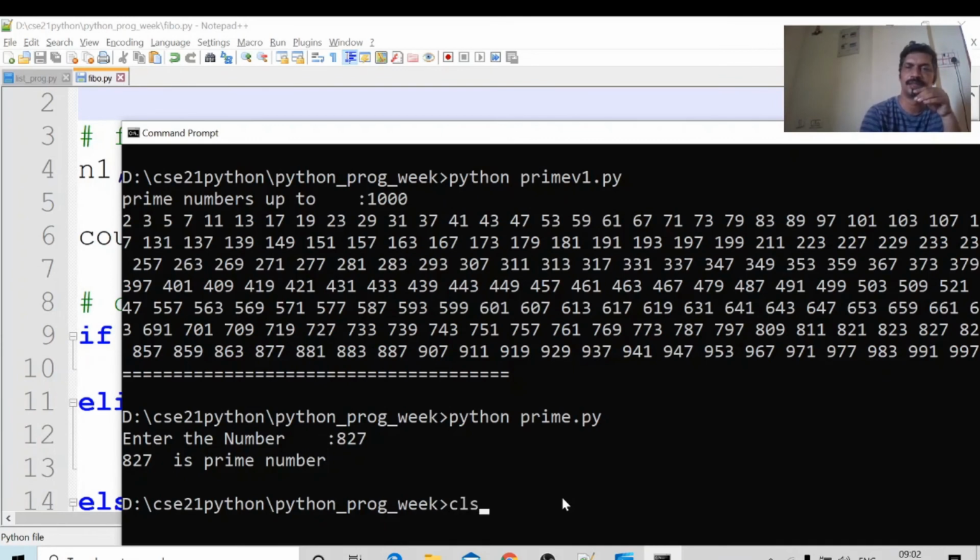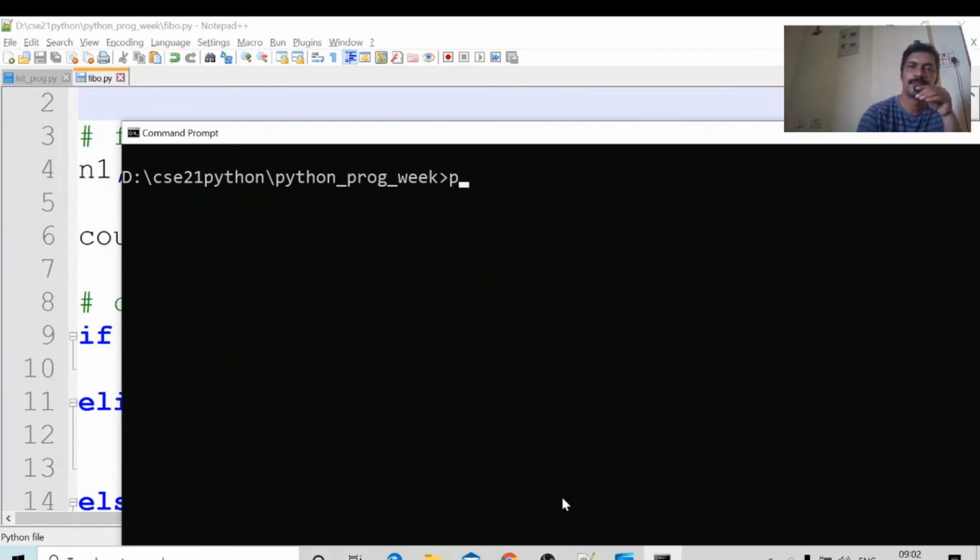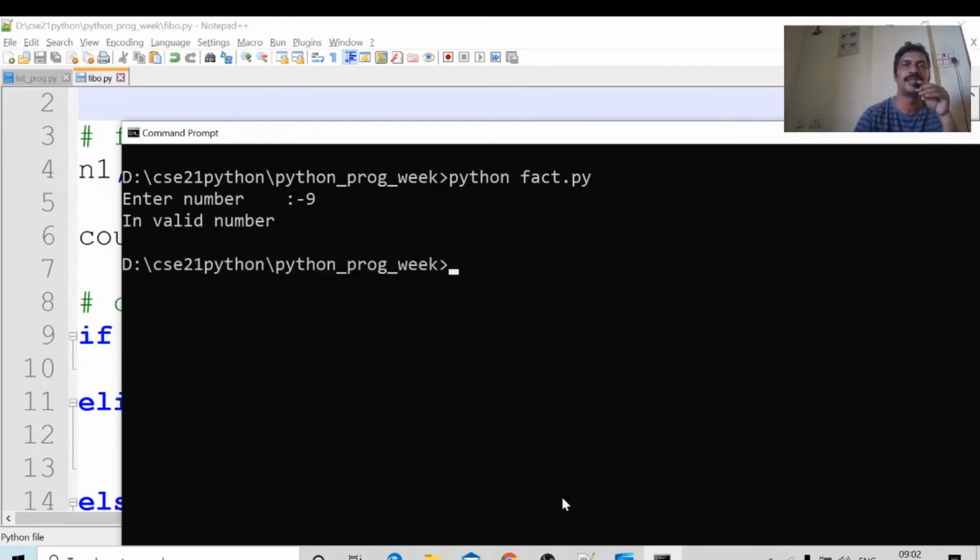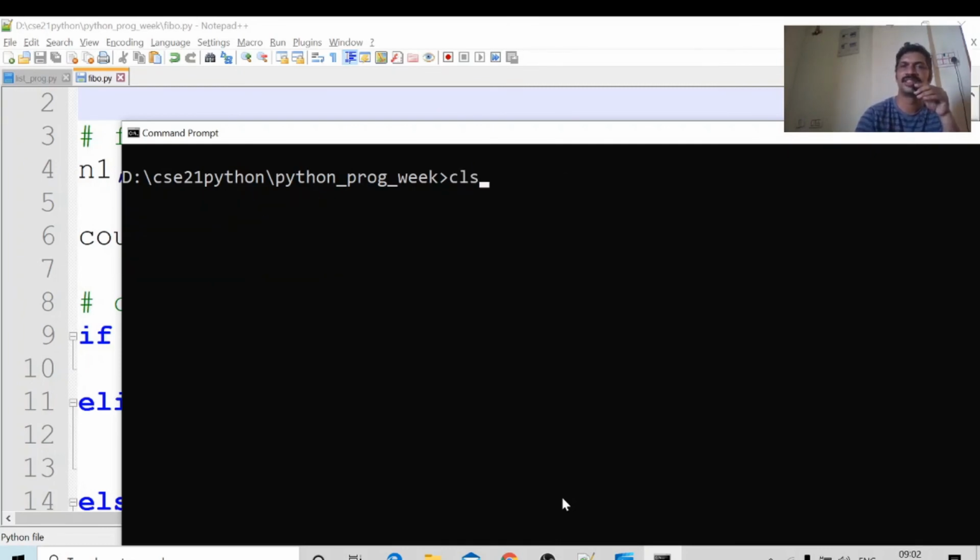cls is the command to clear the screen. Python, what is the name of the file? fibo.py. Suppose minus 9. Is it possible to print minus 9 numbers? Invalid number. Okay.